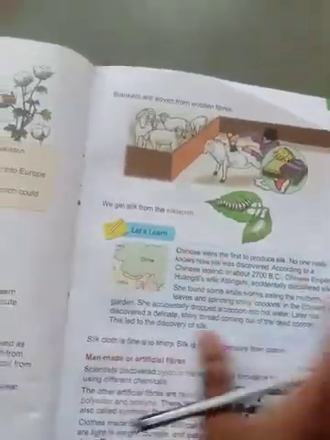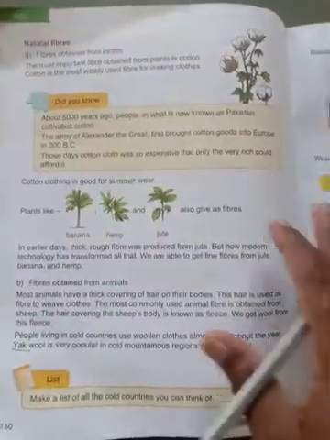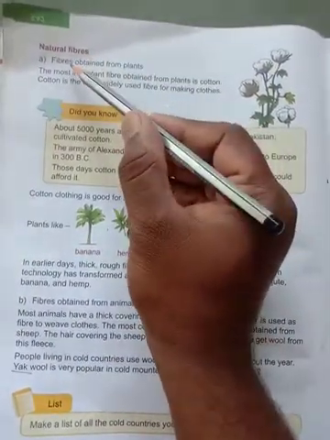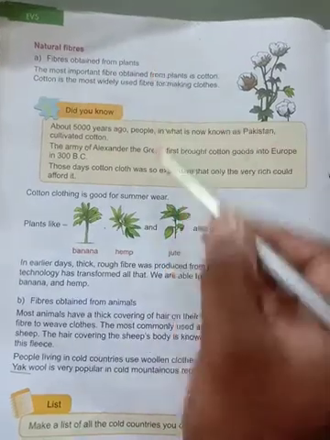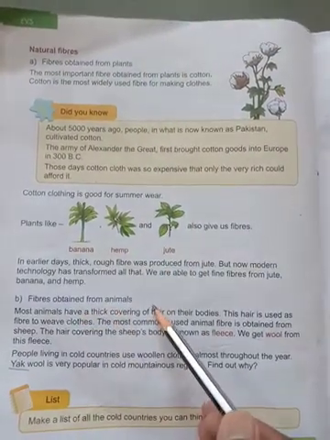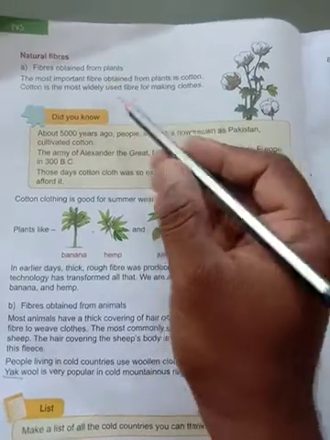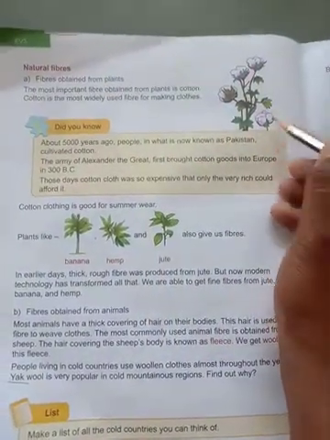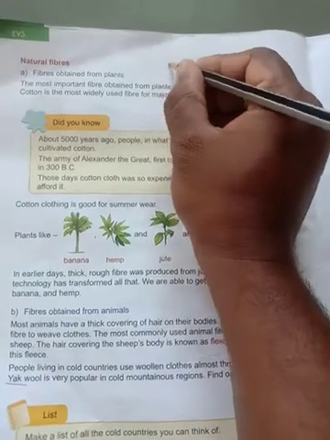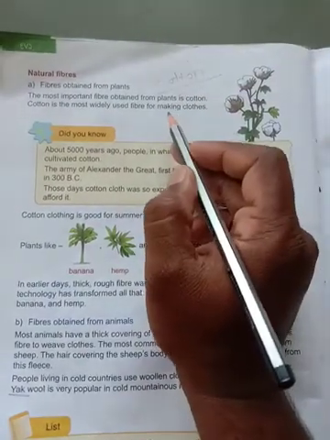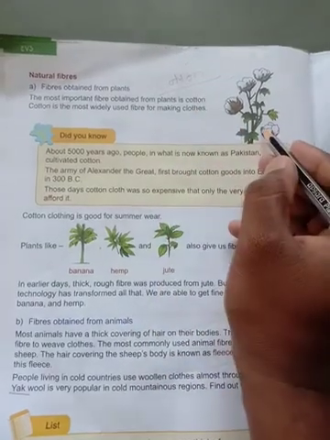Here there are two natural fibers. Just look here, students. Natural fiber has again two classifications: fiber obtained from plants and fiber obtained from animals. The most important fiber obtained from plants is this one, cotton. The most important fiber obtained from plants is cotton.